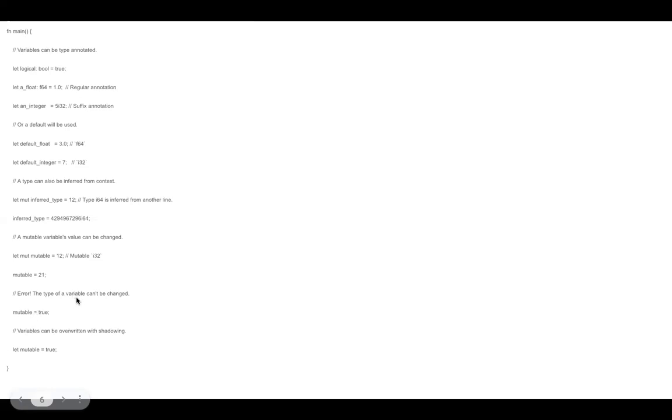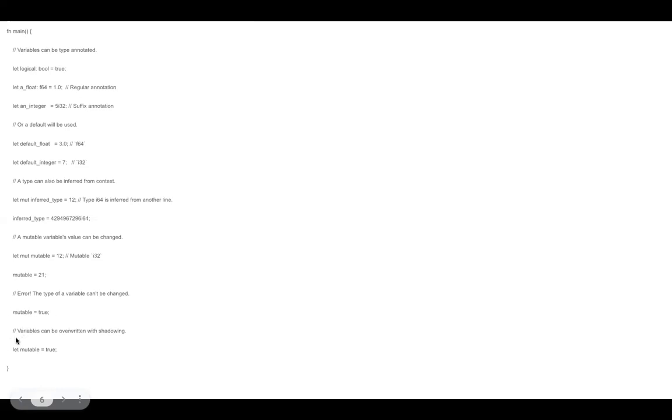Okay, the type of variable can't be changed. Now this is important. Here, this is an integer, right? But now you're trying to assign a Boolean value to it. This is an error. You can't do that.